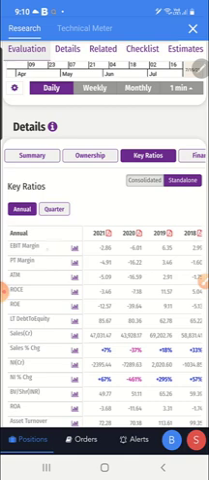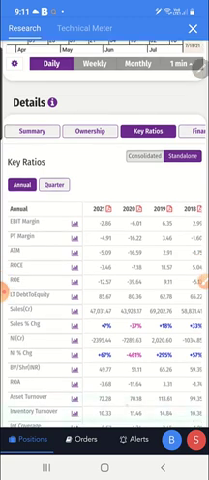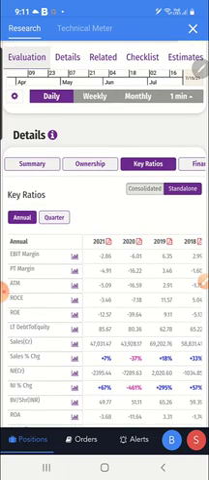Key ratio, we are seeing the key ratio. What is the EBITDA growth? You can see EBITDA is growing. In 2019 it was 6.35 and in 2020 it is minus 6. In 21 it is showing good growth, the EBITDA is improving. And you can see the turnover. It was 70 last year and this year it is 72. So ROE, all these details you can see.